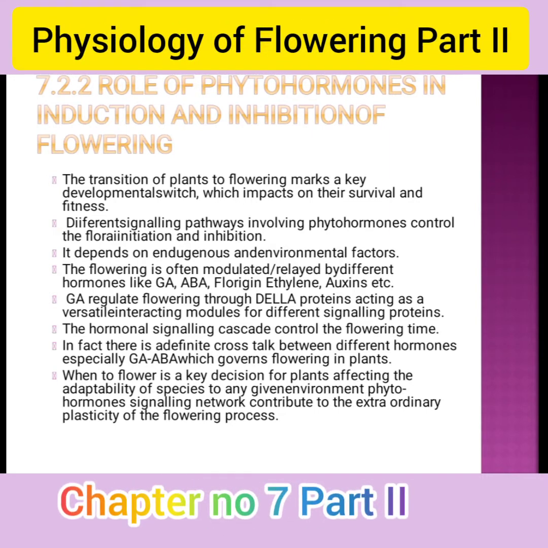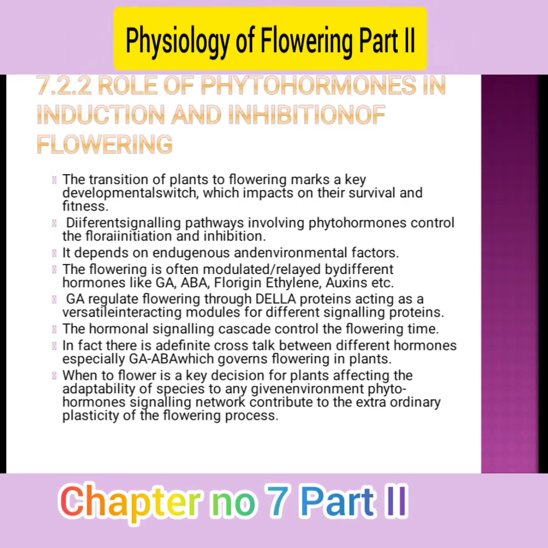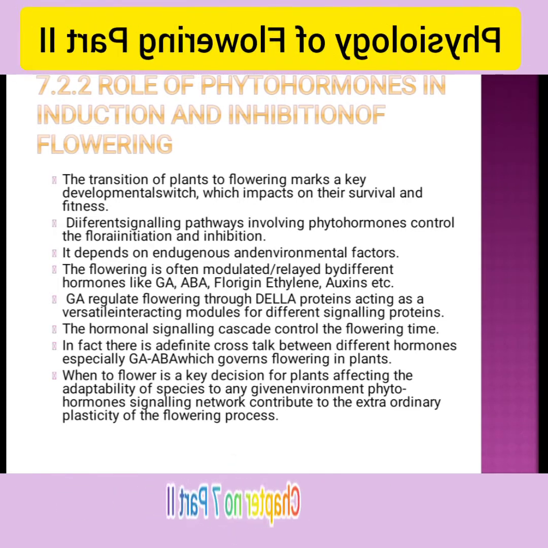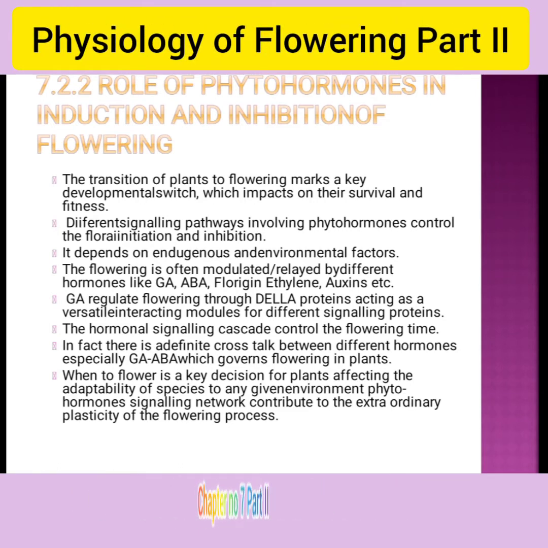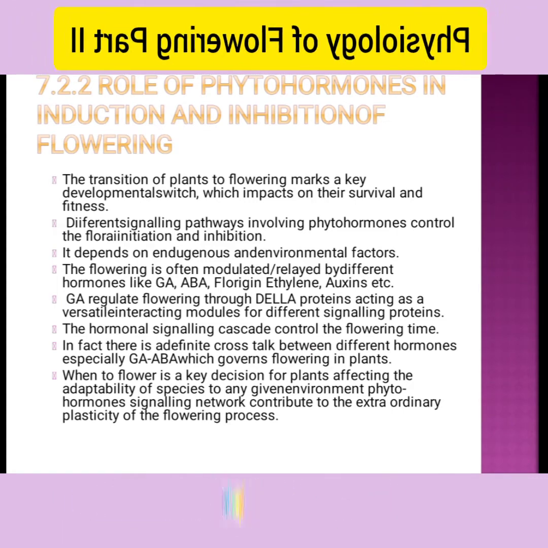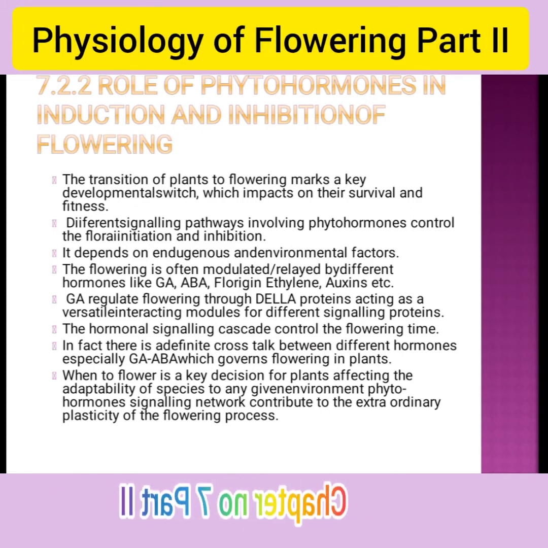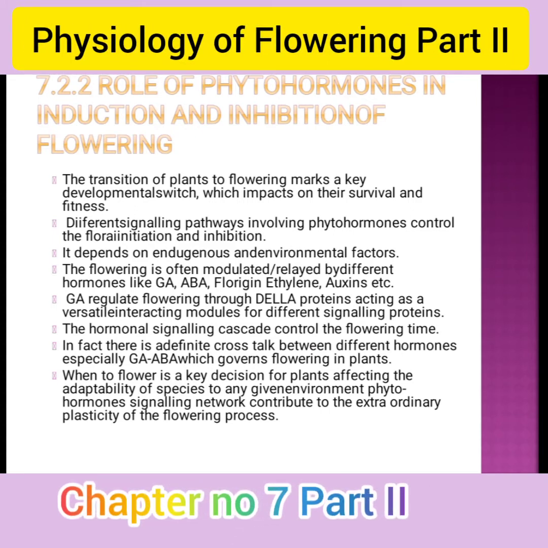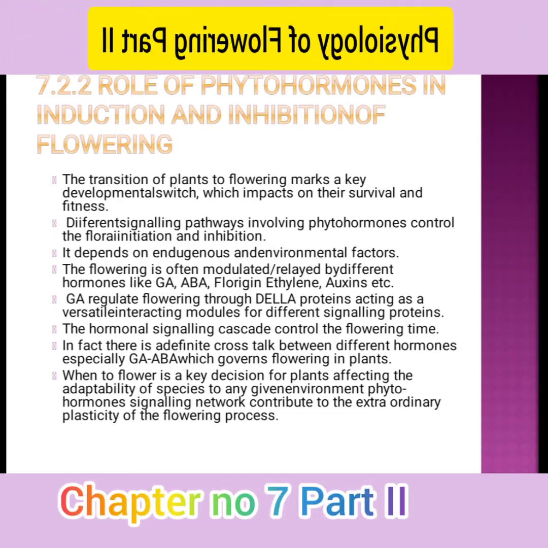It depends on endogenous and environmental factors. Flowering is often modulated by different hormones like GA, ABA, florigen, ethylene, and auxin. GA regulates flowering through the DELLA protein, which modulates different signaling proteins. The hormonal signaling cascade controls flowering time.